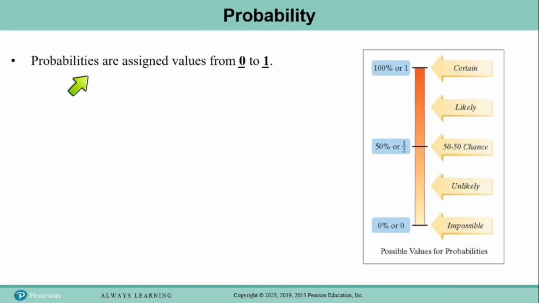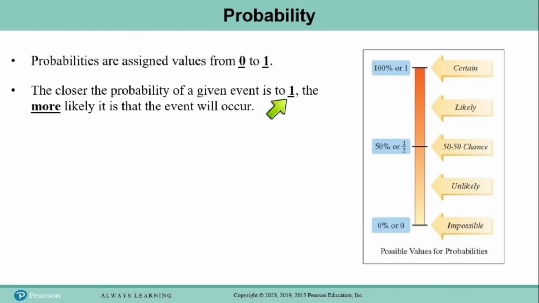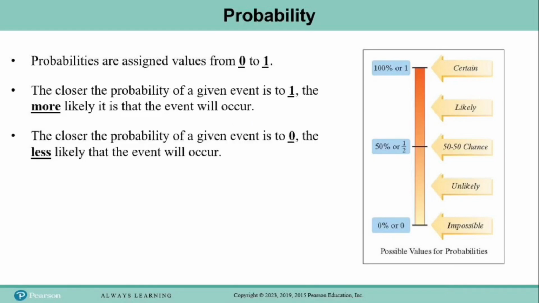Okay, the first thing you need to know is that probabilities are assigned values from 0 to 1. The closer that a probability is to 1, the more likely it is that the event will occur. And the closer that a probability is to 0, the less likely that the event will occur. So you can see here, if something has a probability of 0, then it is impossible. If it has a probability of 1, then it is guaranteed certain. If it has a 50-50 chance, it has an equal chance of happening or not happening.